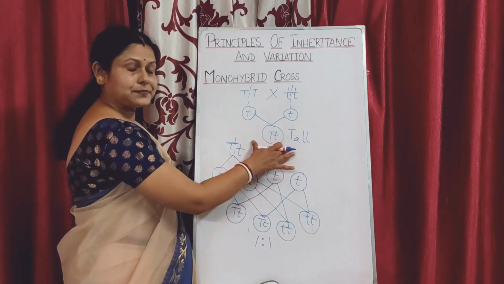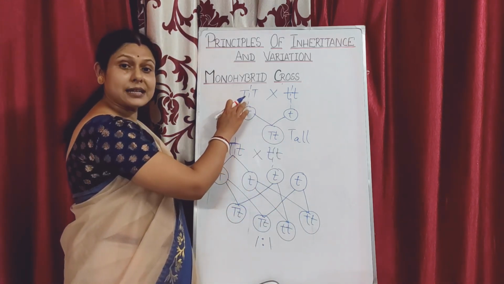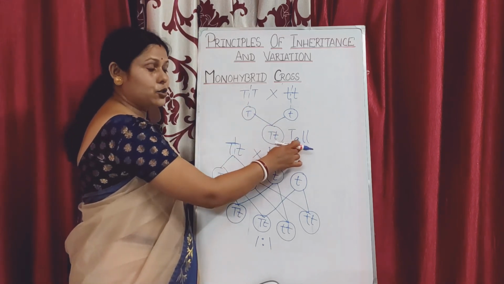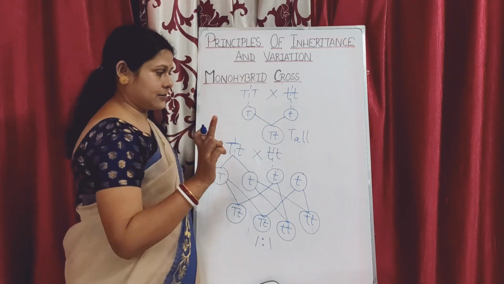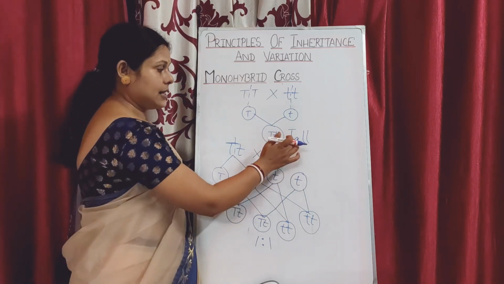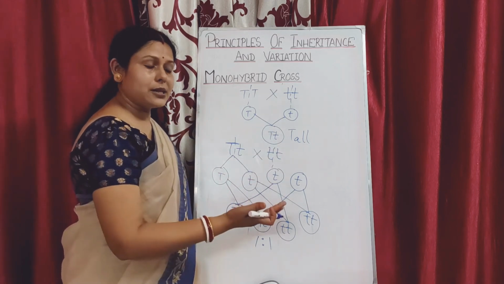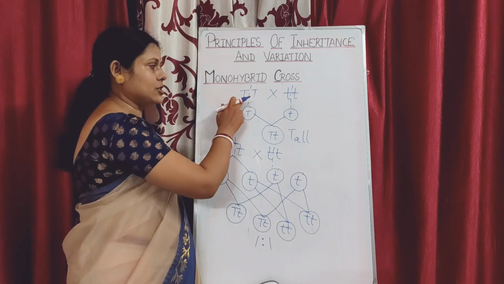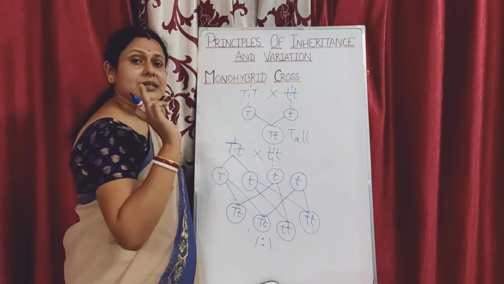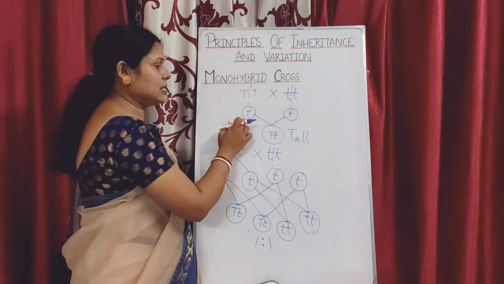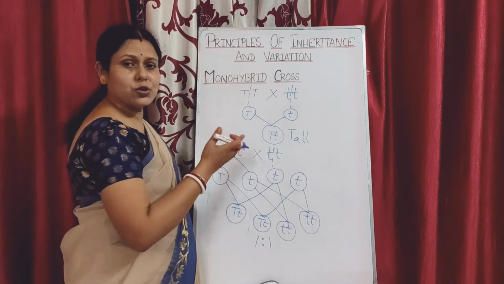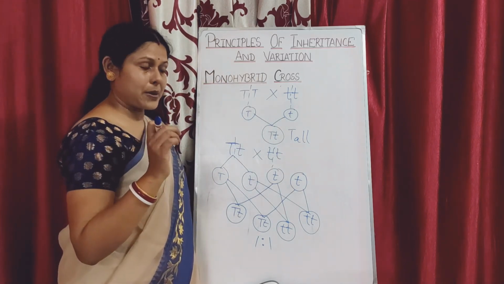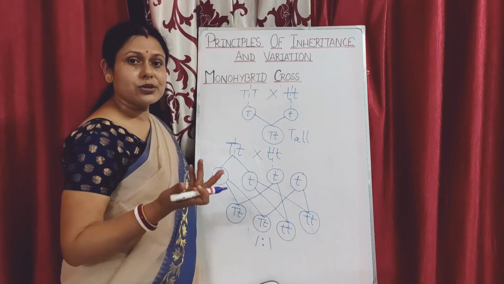But in this case, if the individual being tested for homozygosity of the alleles results in the appearance of a single character, that is the dominant character, then he calculated and understood that the alleles could only be in homozygous condition. Only then is there a possibility that a single type of gamete will be formed, because here only the T gamete, capital T, can be formed, with no other variations. And since this was a pure recessive homozygous parent, it is definitely only going to produce small t, isn't it?